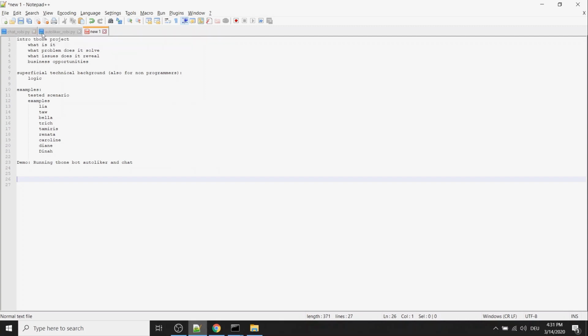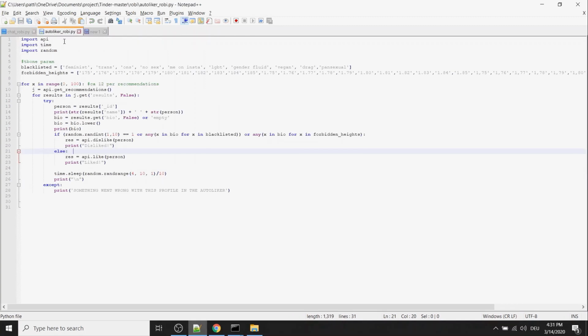Basically, the bot consists of 2 files I have written. It's very simple. There's an Autoliker file. It's just a text file that you can see here. This is code, written in a programming language called Python. With this programming language, I'm giving instructions to the computer to execute some actions, and what I'm doing is connecting to something that was already developed.